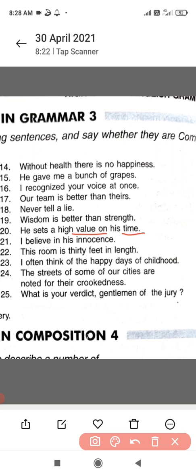I believe in his innocence. Innocence again is a quality. It's an example of abstract noun. This room is 30 feet in length. So what is this room? Room can be any room. It's a common noun.